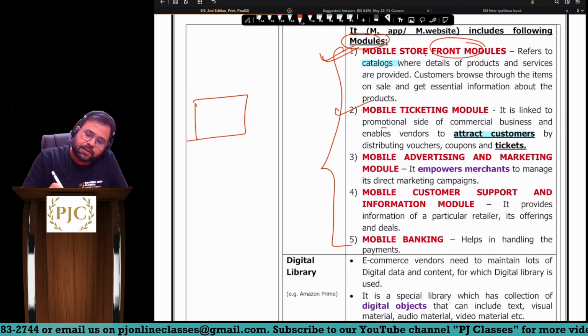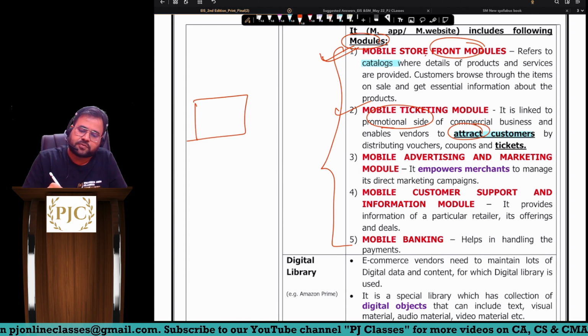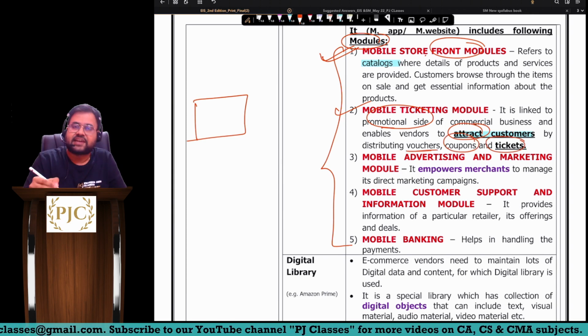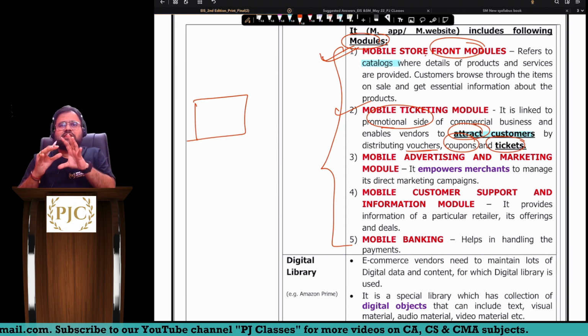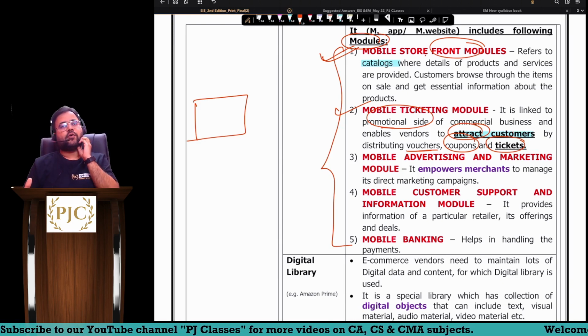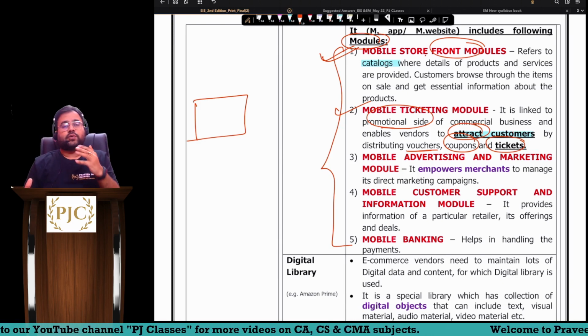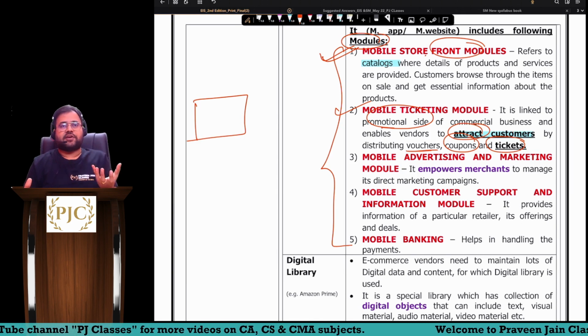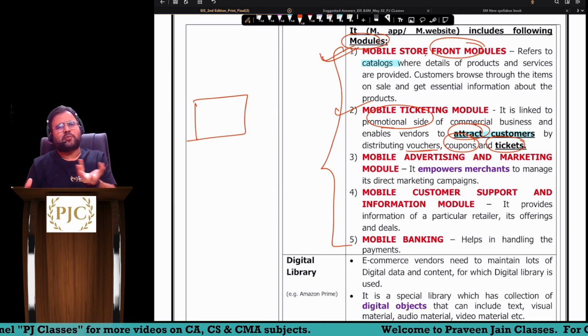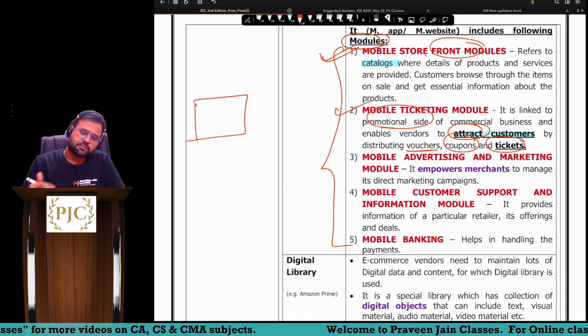So it is linked with the promotional sides of commercial transactions and enables the vendor to attract customers by distributing vouchers, coupons, tickets, playing games, etc. So the main focus of the mobile ticketing module is to engage the customer, to ensure that he is there on our mobile app, or can say mobile website also, as long as possible, sir.